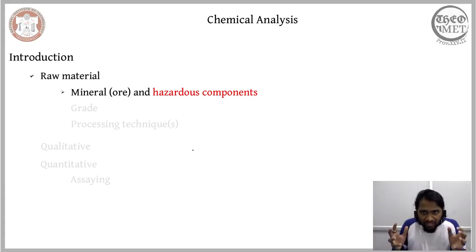And one area wherein we can ensure that we are not accelerating this climate change is to ensure that we process the raw material that comprises only small traces of hazardous components. So as a metallurgist and a materials engineer, it is not only our role to provide the end product.